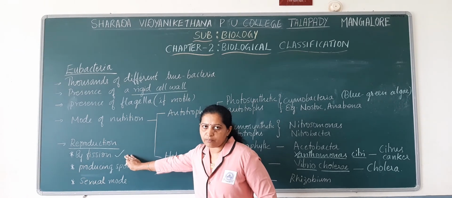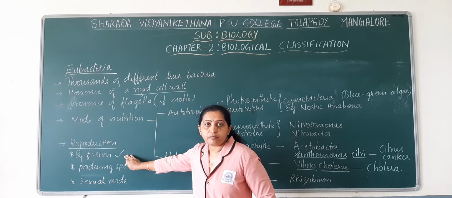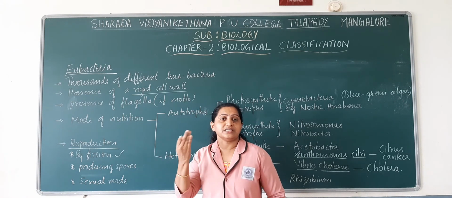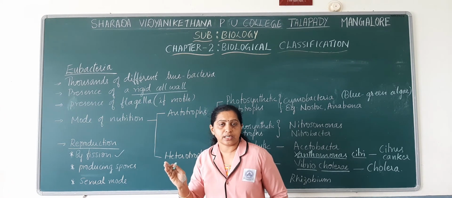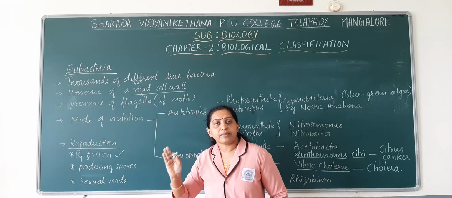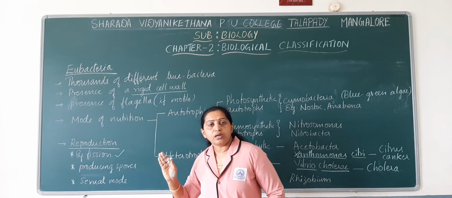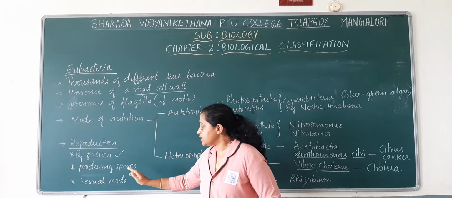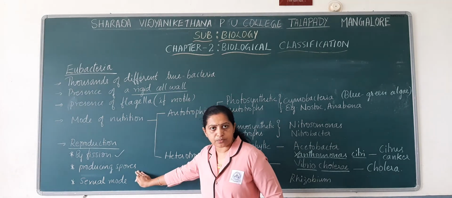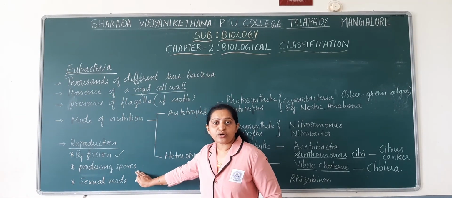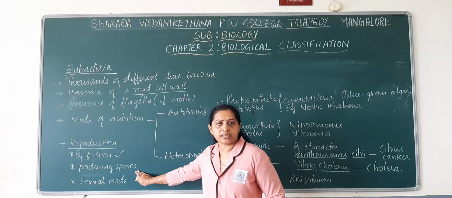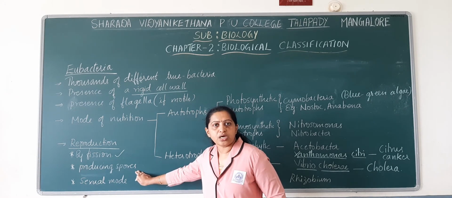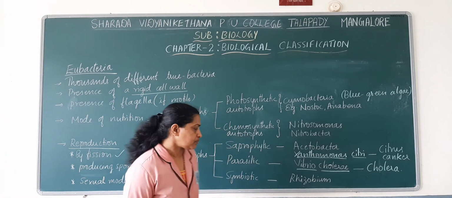reproduction known as fission. But if the environmental conditions are not favorable, then in such conditions some of the bacteria, not all bacteria, some of the bacteria undergo another mode of reproduction, that is by producing spores. Okay, especially the rod-shaped bacteria. We have discussed about rod-shaped bacteria, that is bacillus or bacilli. Bacilli usually produce spores known as endospores.